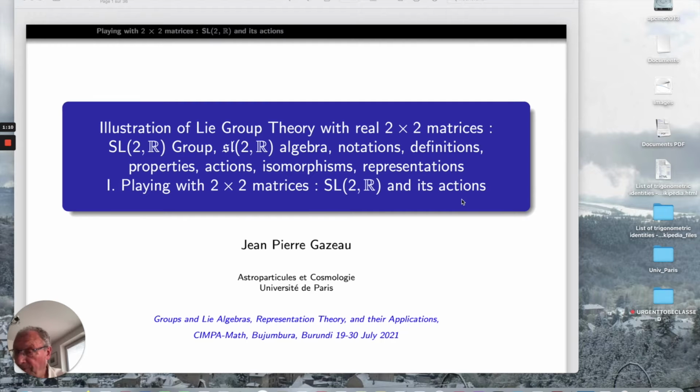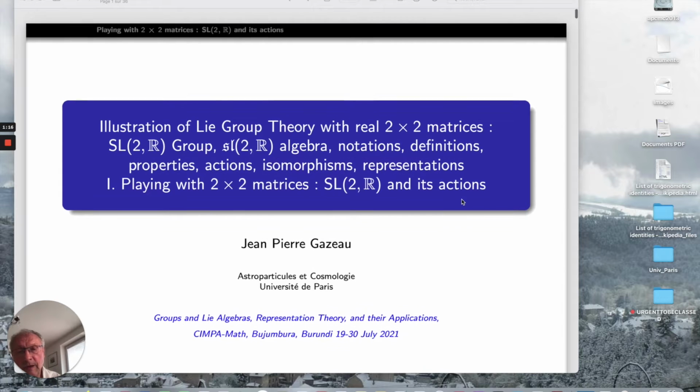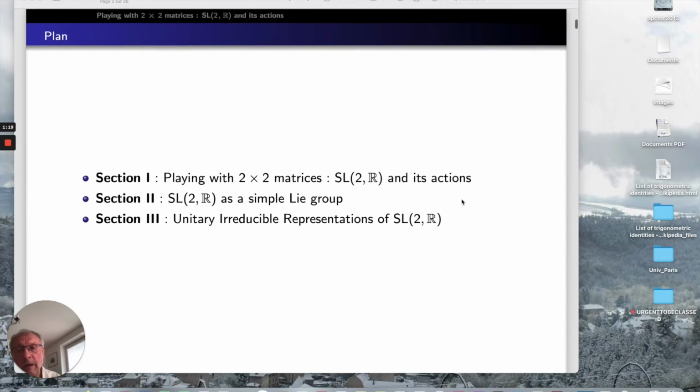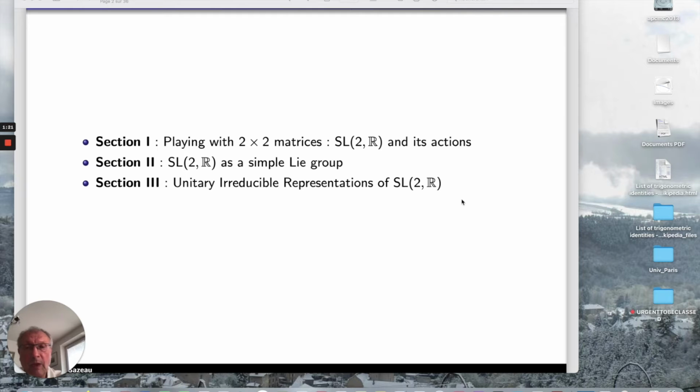And the lectures will be divided in three parts. The first part is an elementary introduction to 2x2 matrices, and in the same way to the group SL2R and its actions on different objects like itself or some manifold and so on.